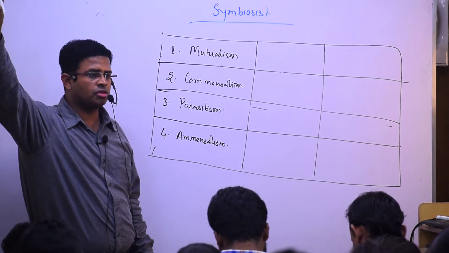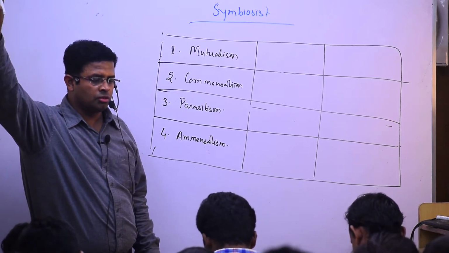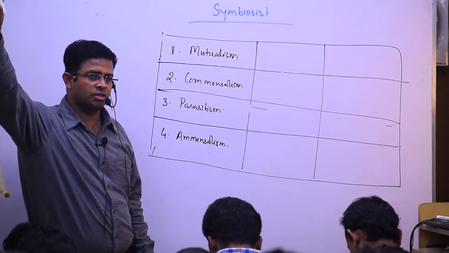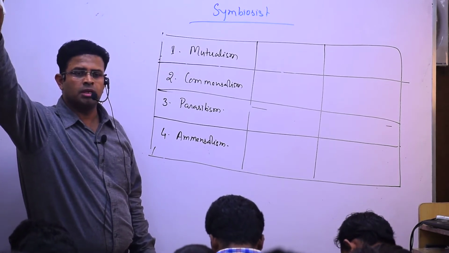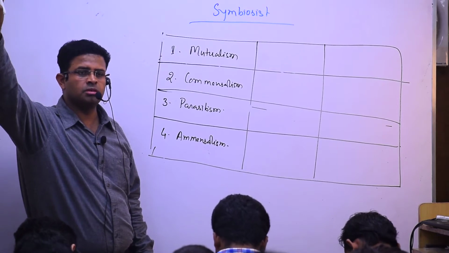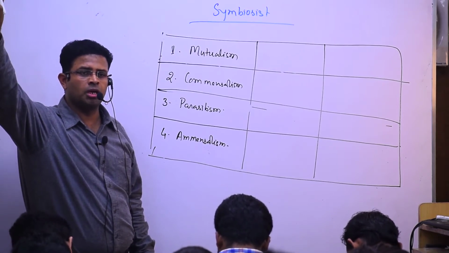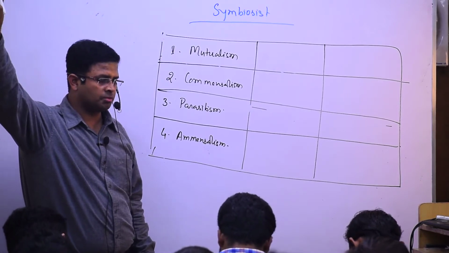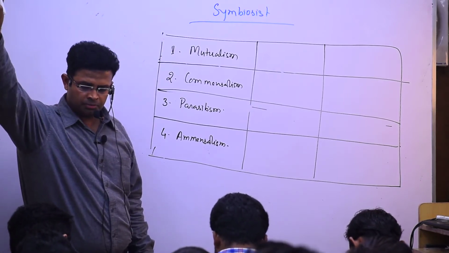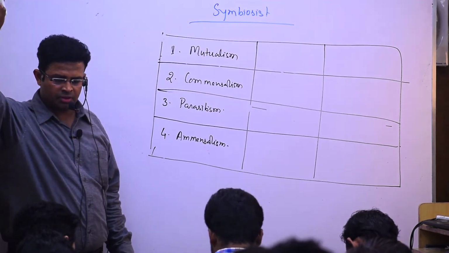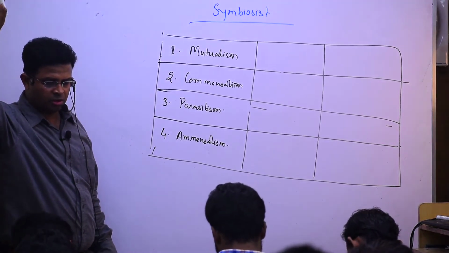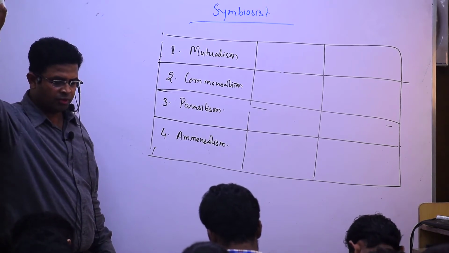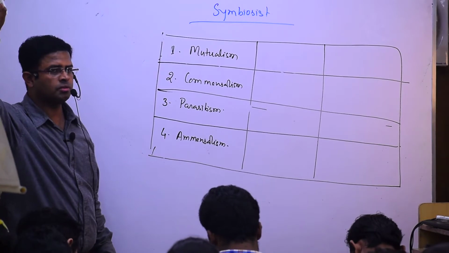It is an interaction between two different organisms of two different species. Symbiosis is an interaction between two different organisms of two different species.